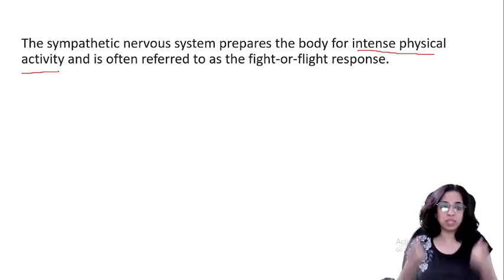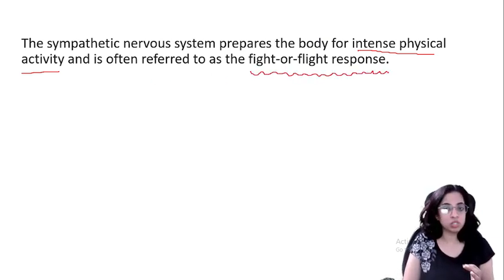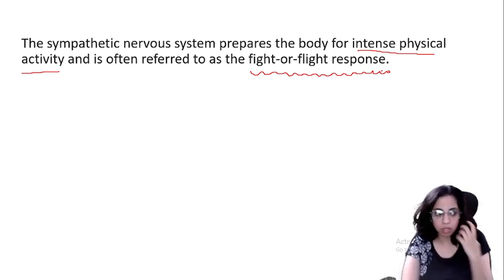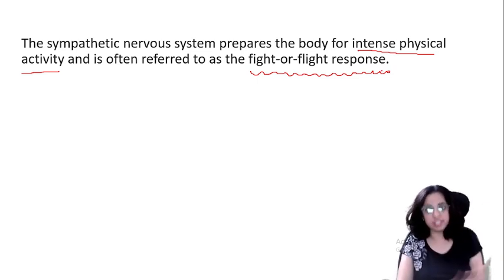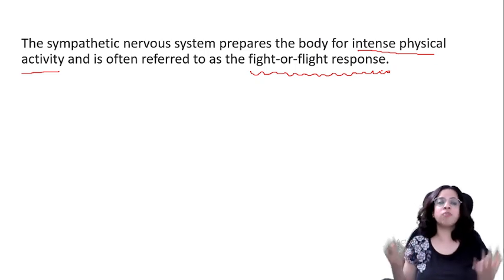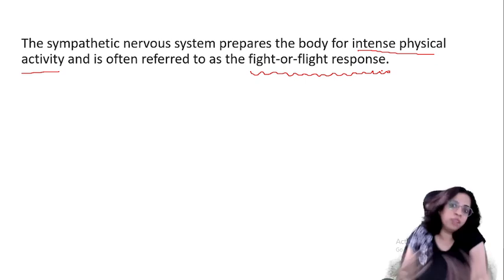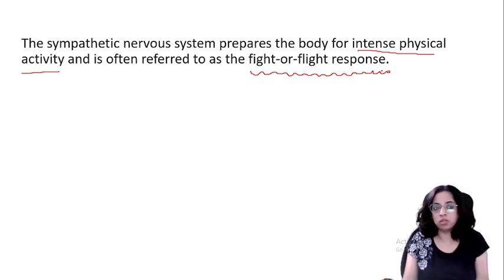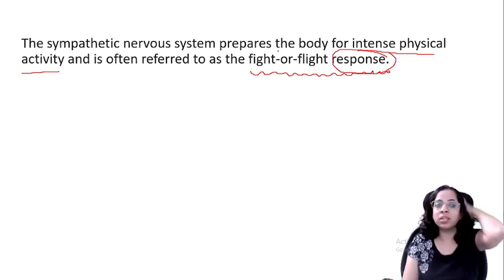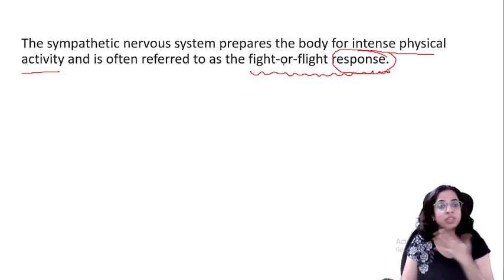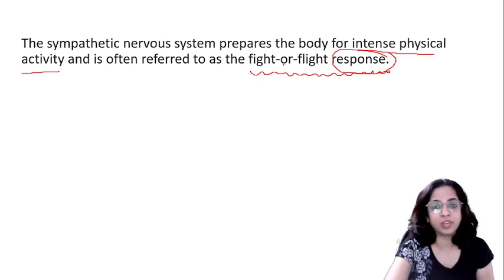So this nervous system prepares our body for intense physical activity, and that is why it is referred to as the fight or flight response. Suppose there is a dog chasing us. This is a condition of fight or flight response, right? We will either have to fight the dog or we will have to run. So this is the response that we will have, right? Our sympathetic nervous system prepares our body for this fight or flight response.